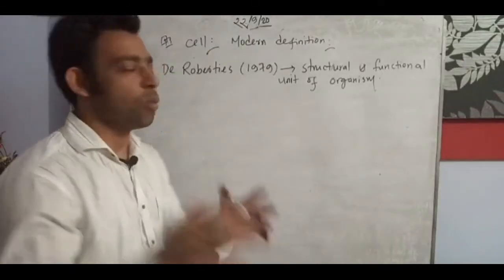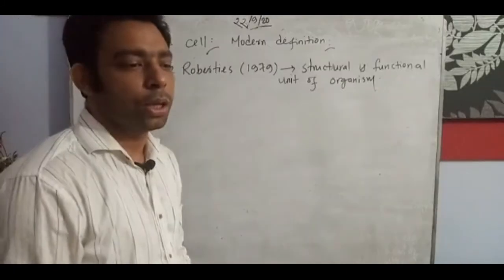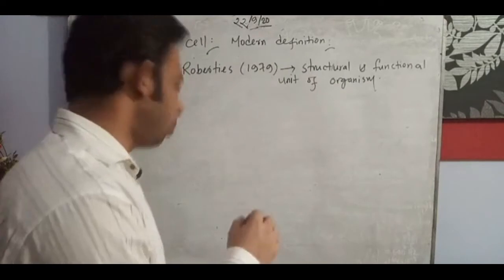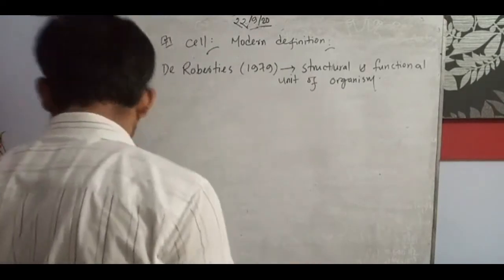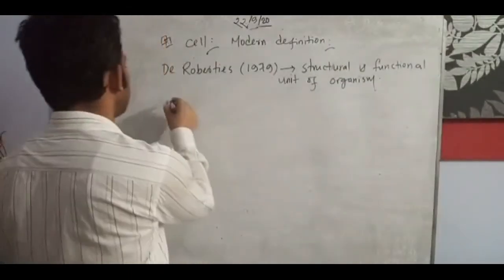I hope you get a better understanding of the specific points of different scientists. So today the last topic we will discuss is the cell theory. It is short and important, and it is asked for 2 marks also. Cell theory.